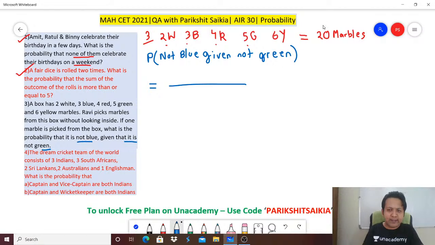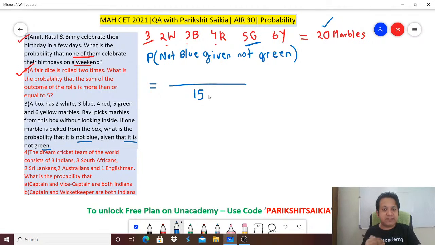So total 20 marbles are there, out of which how many are green? 5 are green. So 20 minus 5, how many are there? 15 non-green marbles are there. 20 minus the green ones will give you non-green.